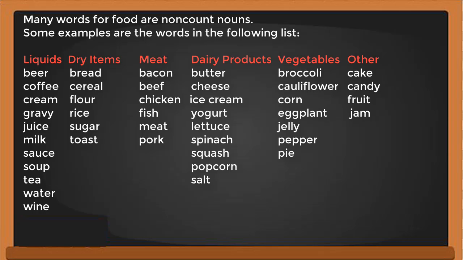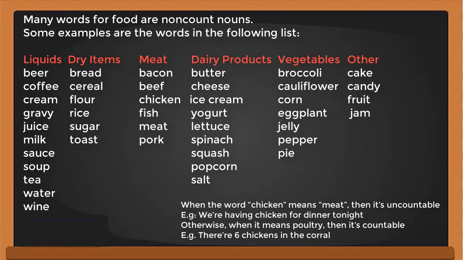Many words for food are non-count nouns. Some examples are, for liquid: beer, coffee, cream, gravy, and then for dry items: bread, cereal, flour, rice, and so on. Okay, look at all these examples for you to use if you ever want to talk about it.